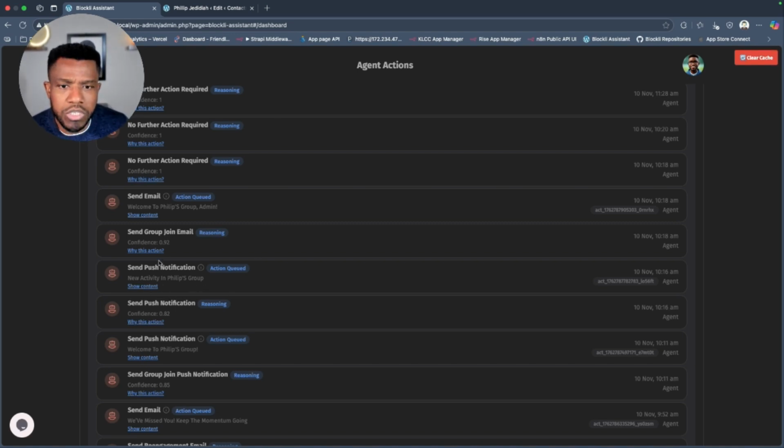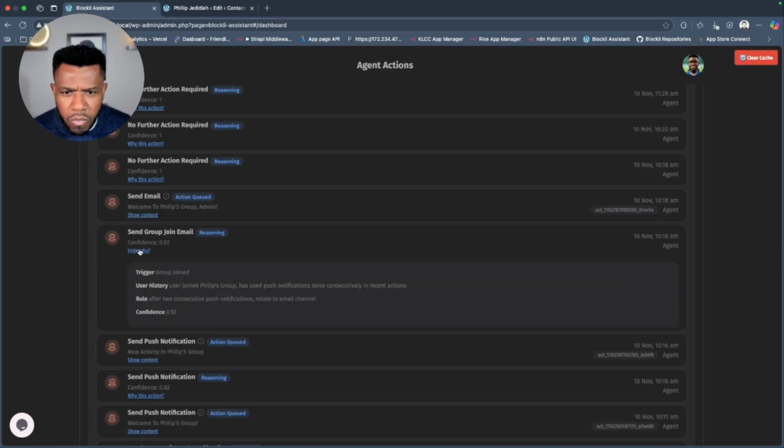So say, for example, you can see here it wants to send something because somebody joined the group, right? And so it reasons about that specific event. If you come here, why this action? The person joined the group, that's the trigger. Now it looked at the user history. It says the user joined Philip's group and has used push notification twice consecutively in recent actions. So it actually even knows if it sent a push notification before, if it sent an email before, or if it sent an SMS, and it's able to balance the type of messaging channel that it uses.